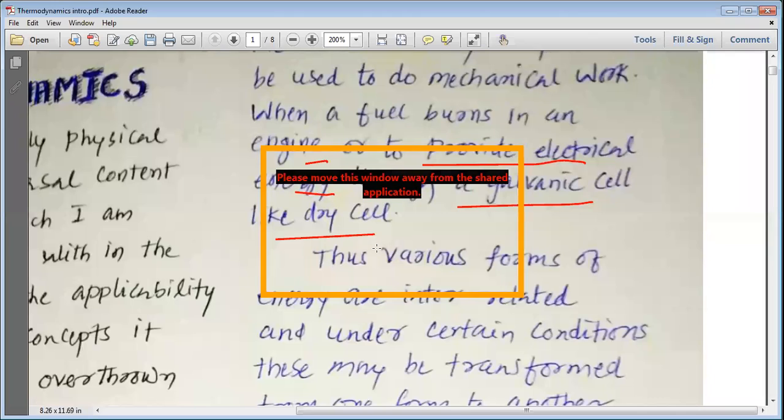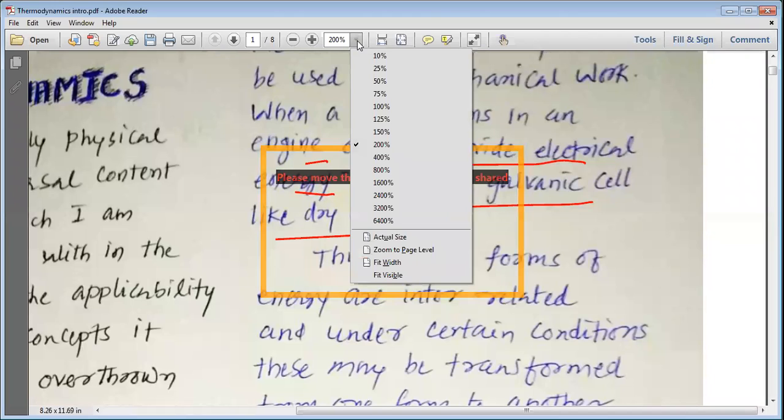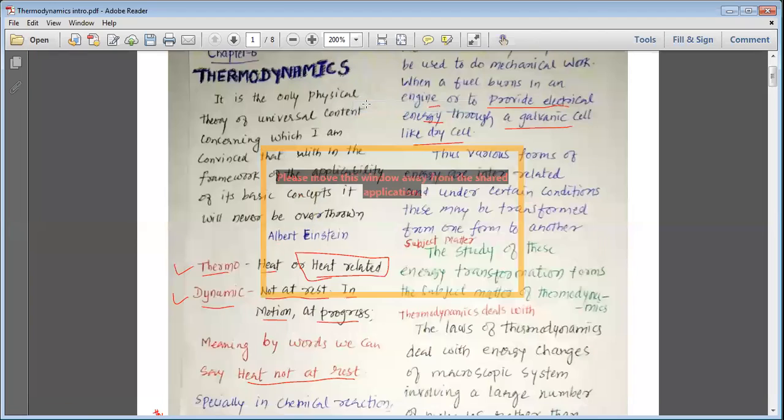You might know, my dear students, that the energy in a dry cell is obtained from various chemicals.